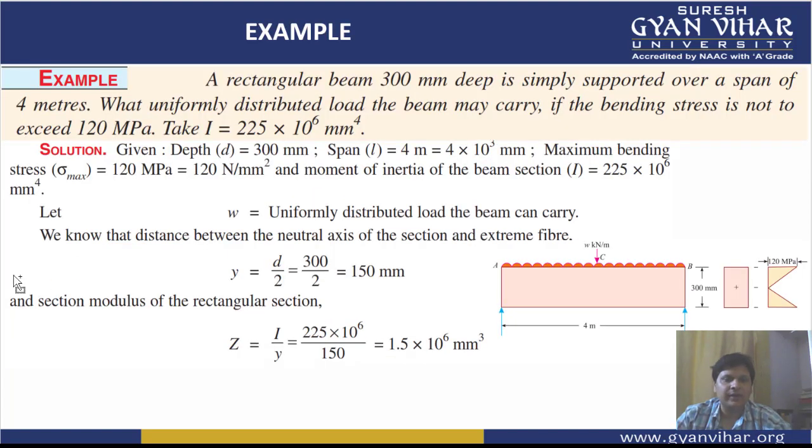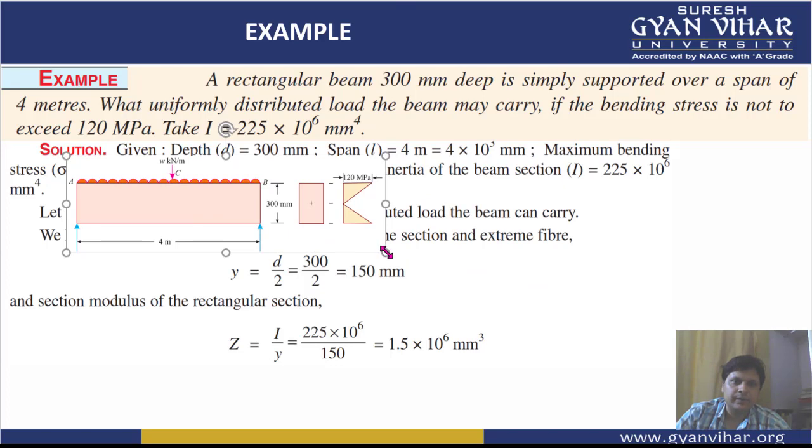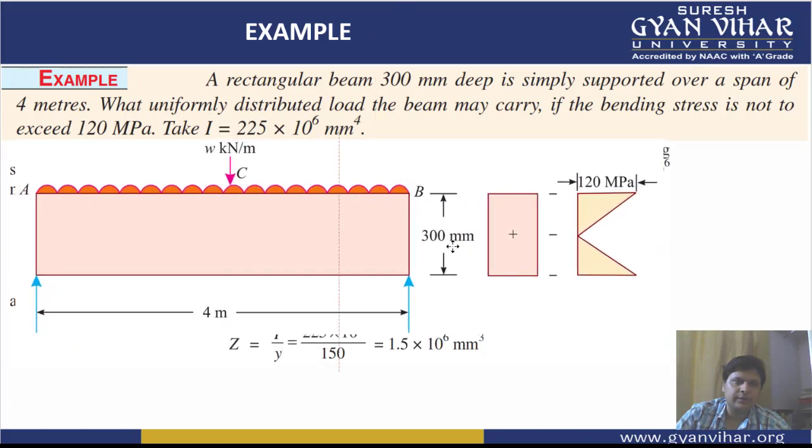Now let's take one more example. In this example, we are applying the UDL, uniformly distributed load. The rectangular beam is 300 mm deep and it is supported over a span of 4 meters. So the depth they have given to us is 300 mm. This is the depth, students. Let's focus on this diagram.